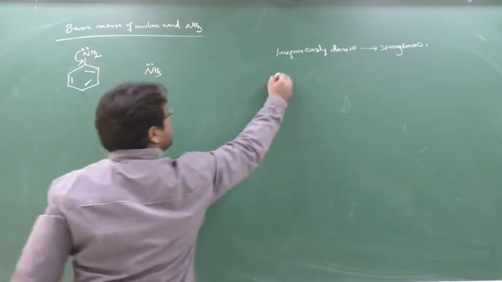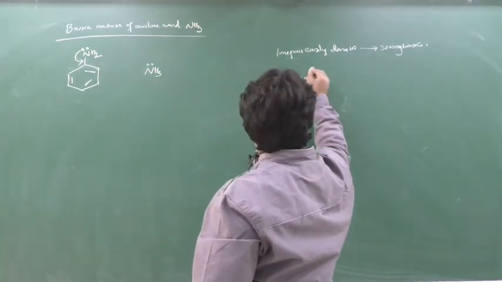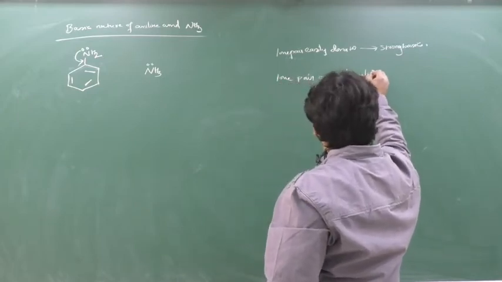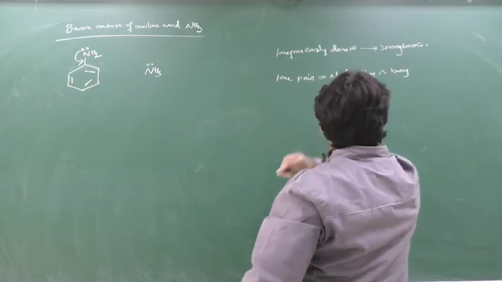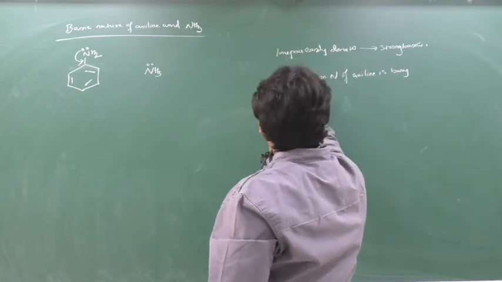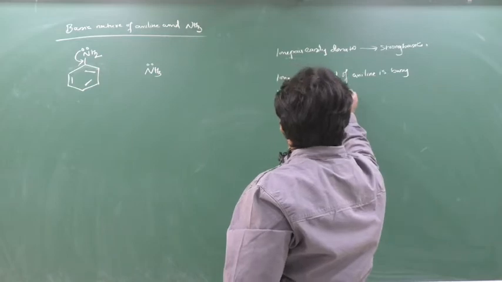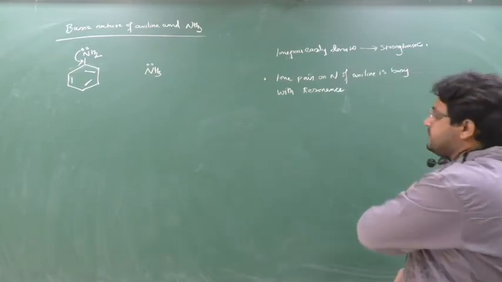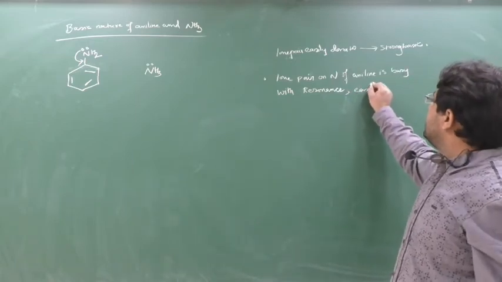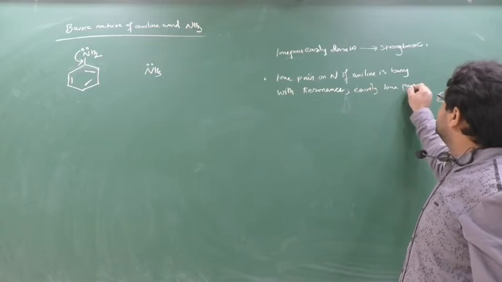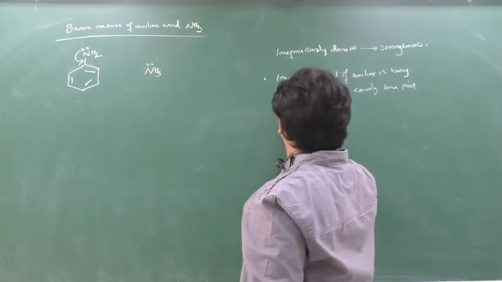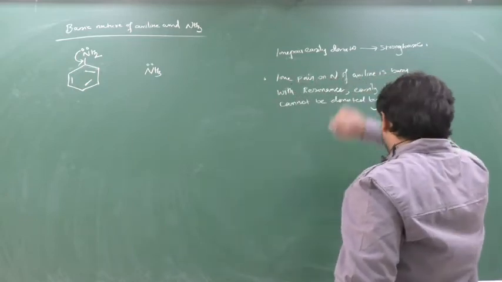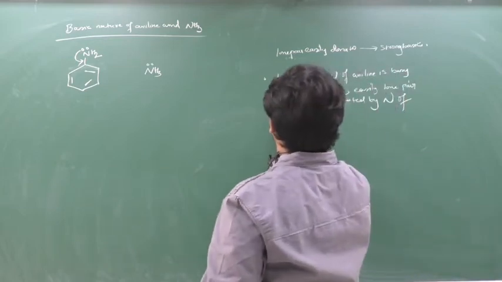So I can write down like this: the lone pair on nitrogen of aniline is busy with resonance, or can be made busy with resonance. So the lone pair on nitrogen of aniline is busy with resonance, meaning the lone pair cannot be easily donated by nitrogen of aniline. Yes or no, beta?